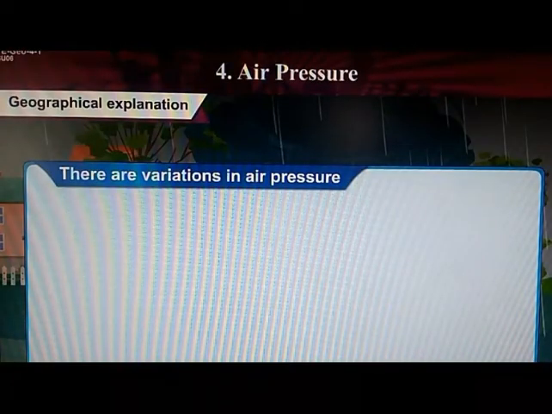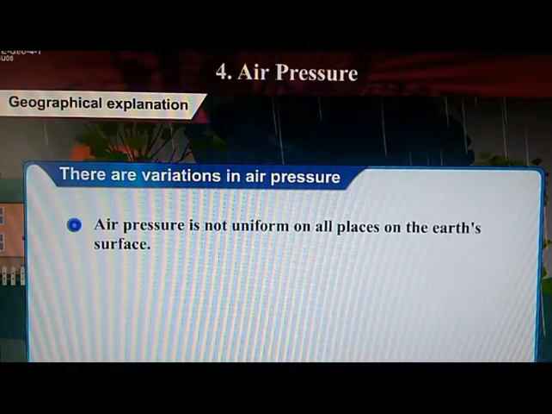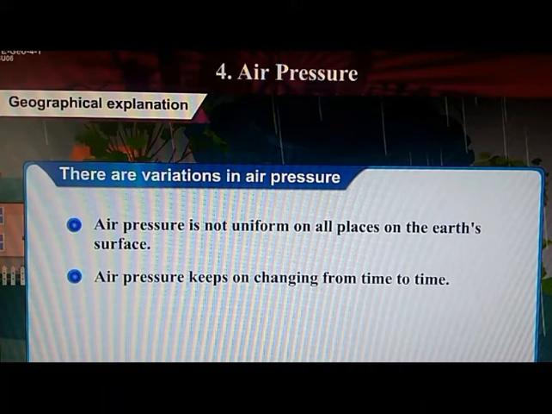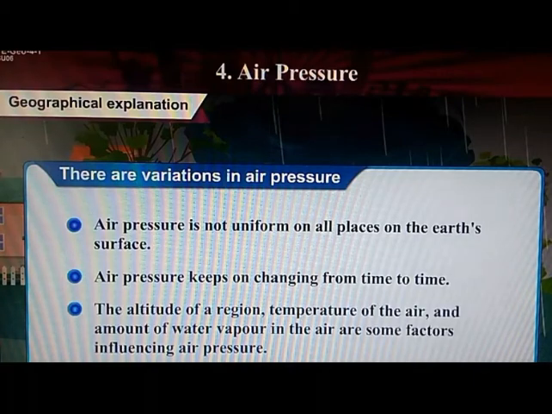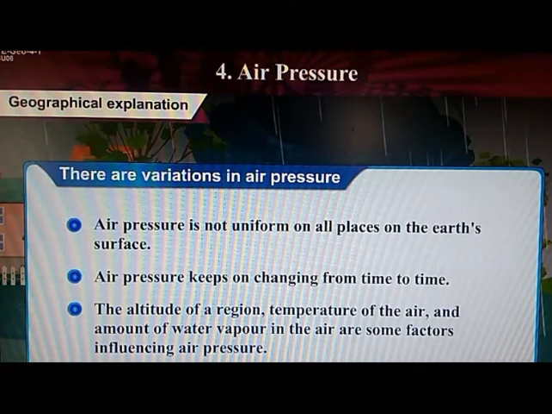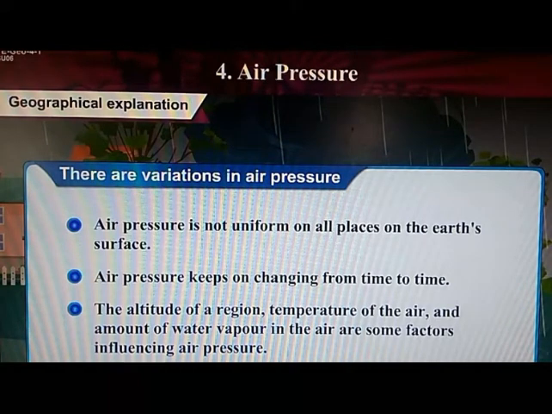Now, there are variations in air pressure. That means air pressure is not uniform on all places on the earth's surface. That means air pressure is not at all equal on the surface of the earth. Sometimes the air pressure will be high and sometimes the air pressure will be low. Second, the air pressure keeps on changing from time to time. That means the pressure exerted by air will change from time to time.